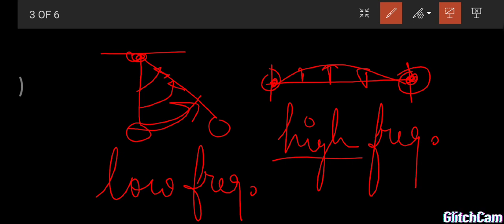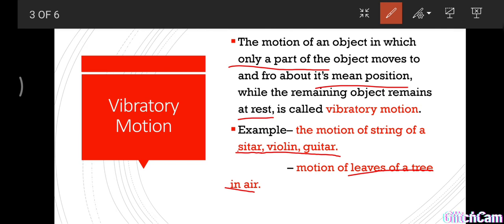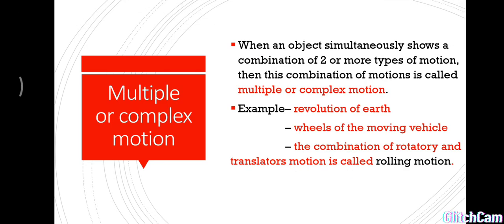An important difference: in oscillatory all the particles are in motion, but in vibratory only some part is in motion and the remaining parts are at rest. Here the end points are always at rest in vibratory motion. This is the main difference between vibratory and oscillatory motion.